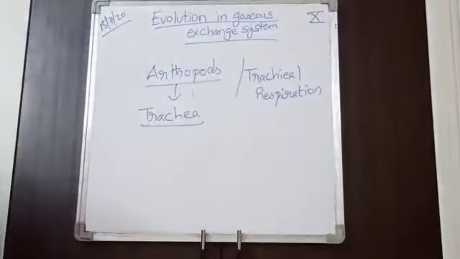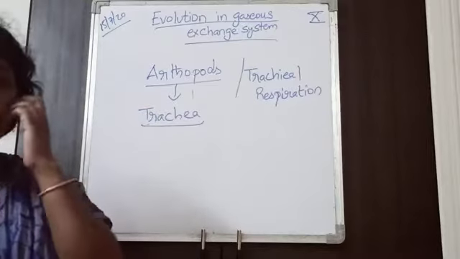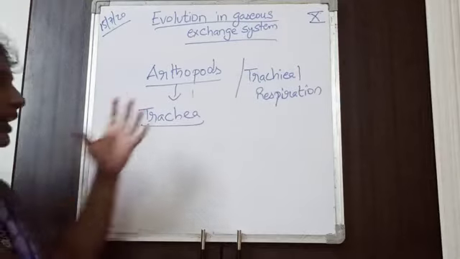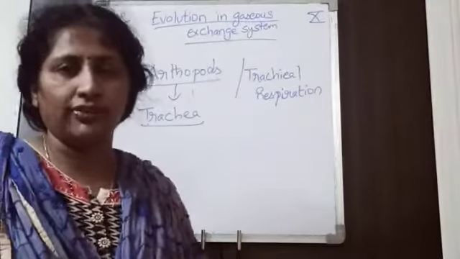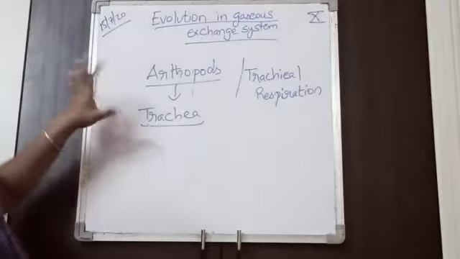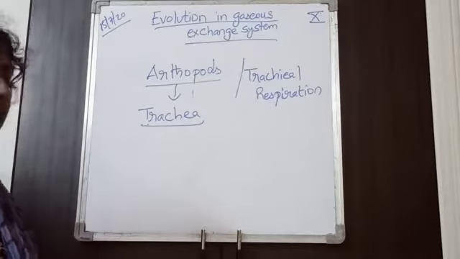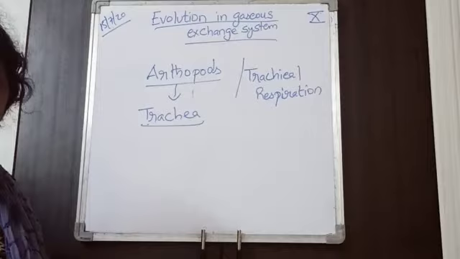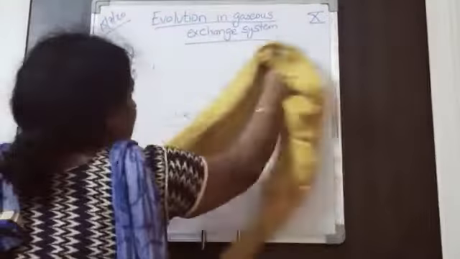In arthropods, the respiration or gaseous exchange is done through trachea. We call that type of respiration tracheal respiration. I will give the flow chart for you afterwards. So in insects like cockroach and grasshoppers, respiration takes place through trachea. How does it take place? Let us see.